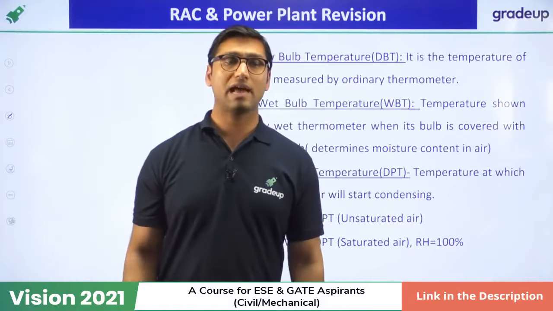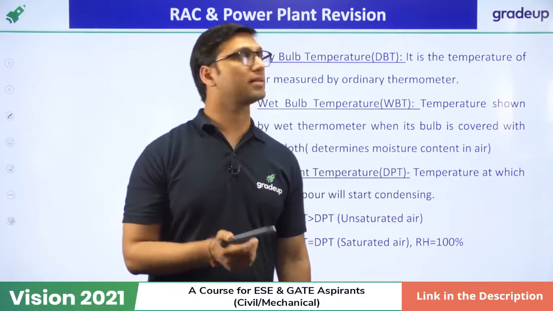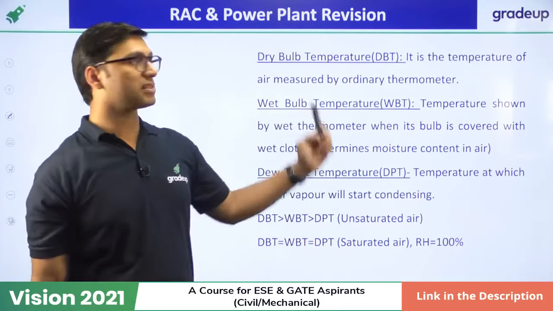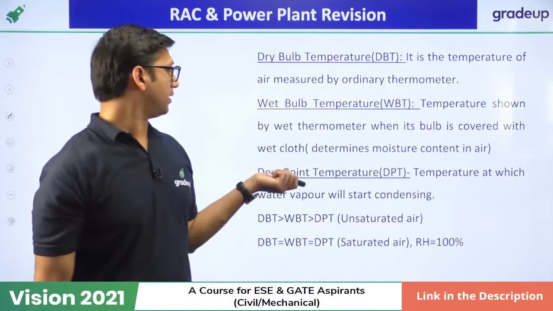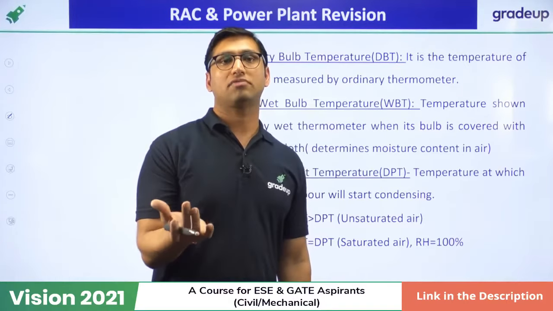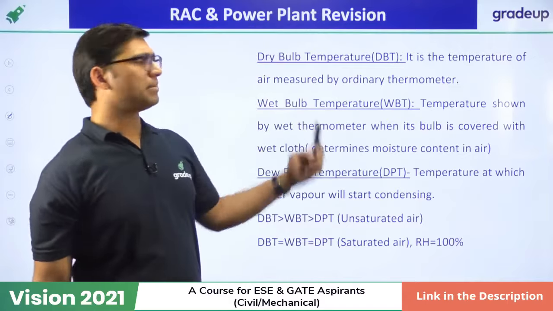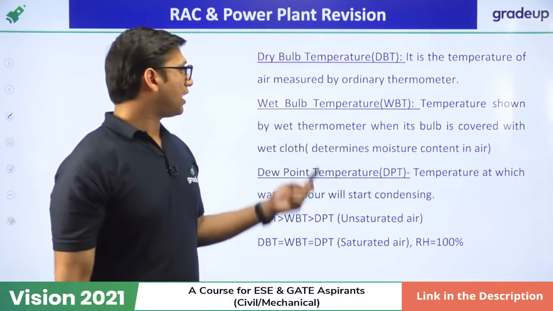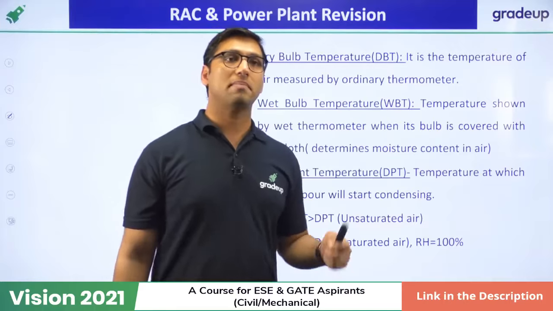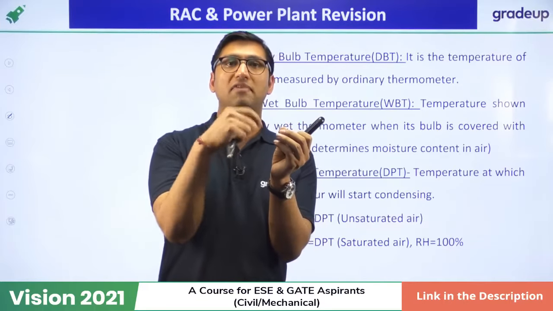Like these psychrometric terms, you have to understand three temperatures: dry bulb temperature, wet bulb temperature, and dew point temperature. Dry bulb temperature is the temperature of the dry air, and it can be measured by an ordinary thermometer. Wet bulb temperature is the temperature measured by covering the bulb of the thermometer with a wet cloth.